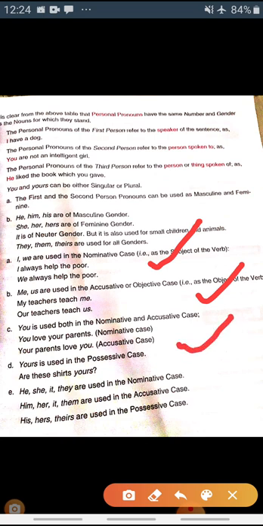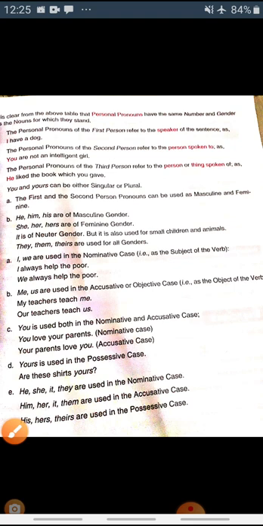Okay, now see, in the nominative case, the example is: I always help the poor. Here I is the nominative case. Now number and gender is clear to us, that the pronoun should agree with the noun in its number and gender. If it is a boy, we have to use masculine pronoun. If it is a girl, we have to use feminine gender, right? And if it is a singular noun, then we have to use which pronoun? Singular pronoun. If the noun is plural, we have to use plural pronoun.